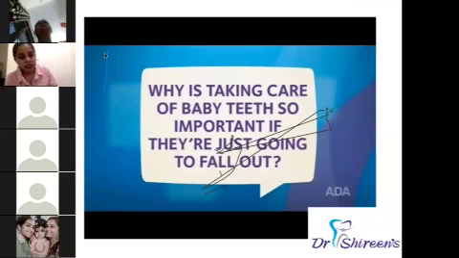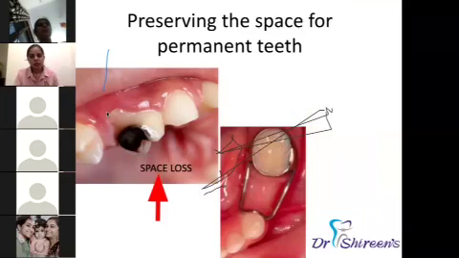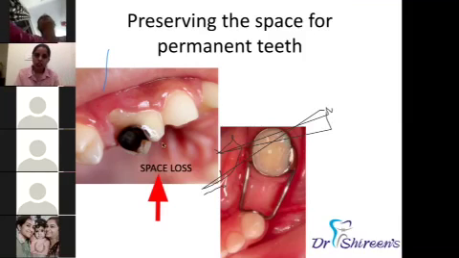And the third thing is why it is important to maintain your baby teeth, that is, the milk teeth. Many people neglect milk teeth. Even if there is a cavity in the milk teeth, they skip treating it, saying it is anyway going to fall, so why treat it? But it is especially important for well-aligned teeth, because the new permanent teeth come into the space of the milk teeth. When this space is lost because of a cavity, the teeth behind will drift forward and encroach on that space. So for the new erupting teeth, there will not be sufficient space.